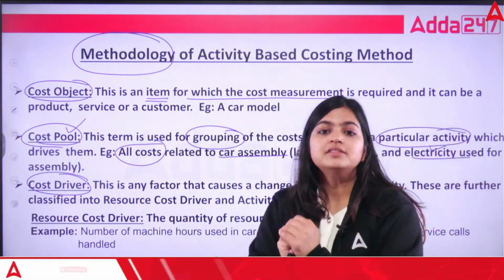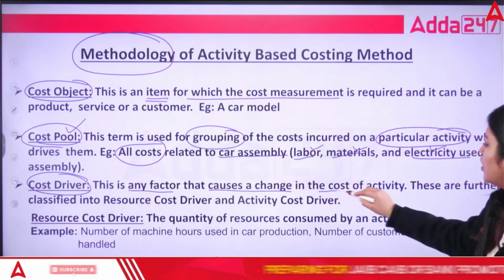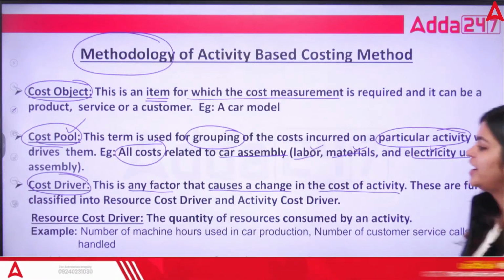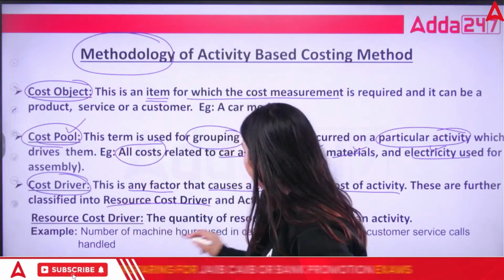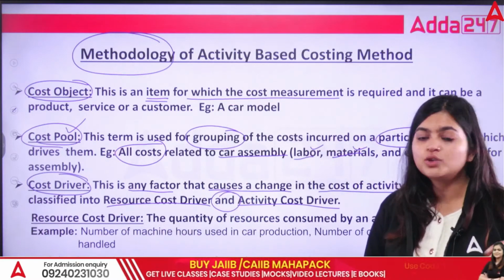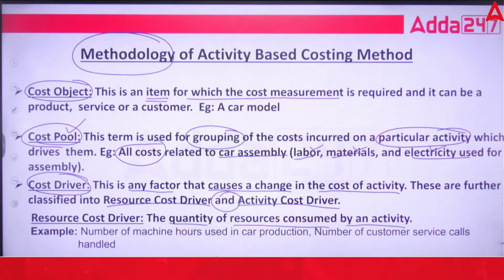Last is your cost driver. Any factor that causes a change in the cost of an activity. This is further divided into resource cost driver and activity cost driver. Resource cost driver means the quantity of resources consumed by an activity.